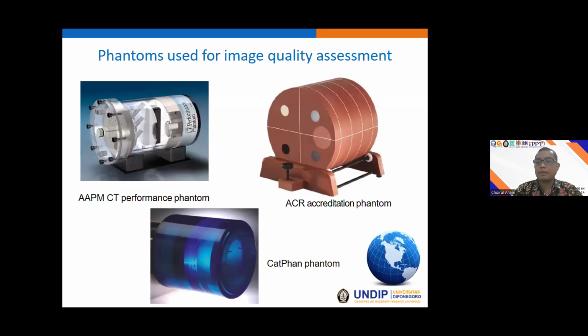There are many phantoms available in the market, such as the AAPM CT Performance Phantom, RCR Accreditation Phantom, and Catphan Phantom. And every phantom, such as the Catphan, also has many types, for example, type 400, 404, 405, 500, 504, and so on. So there are many types of phantom available in the market.